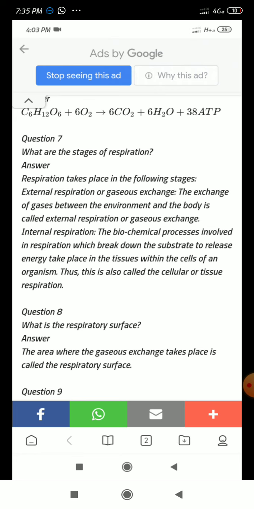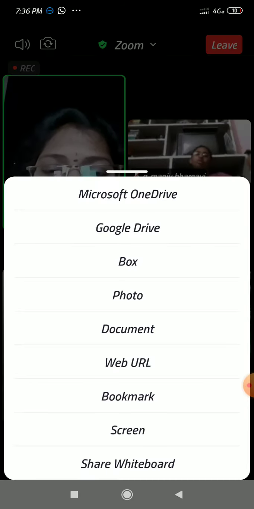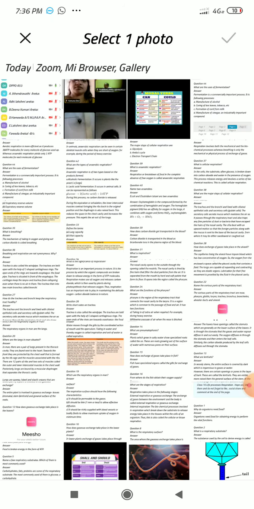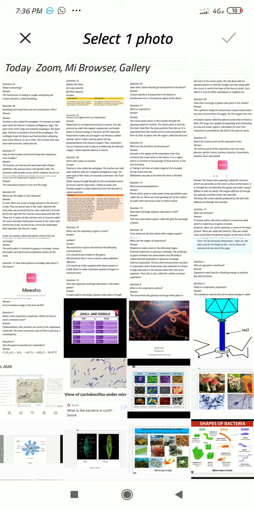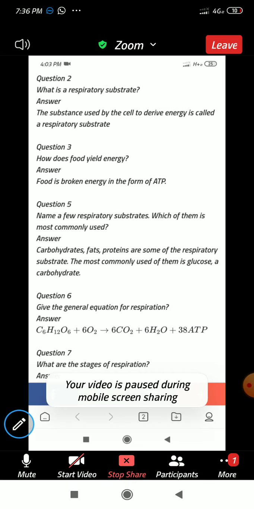What is the respiratory surface? The area where the gaseous exchange takes place is called the respiratory surface. So like this, tomorrow I am going to frame questions for you. Okay? And some more questions, listen. See here, some of the short answers you can also get like this.